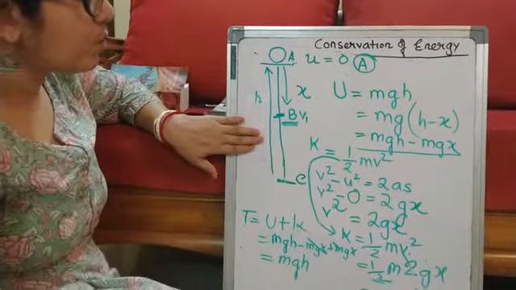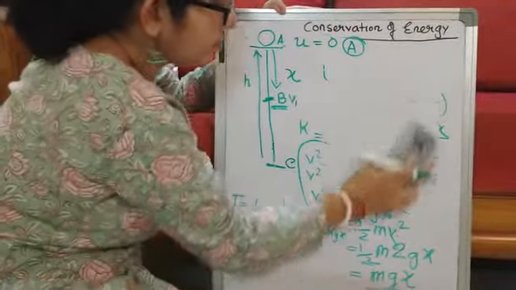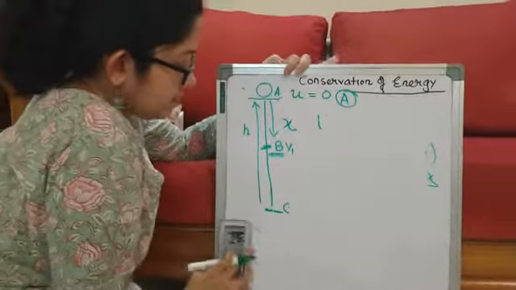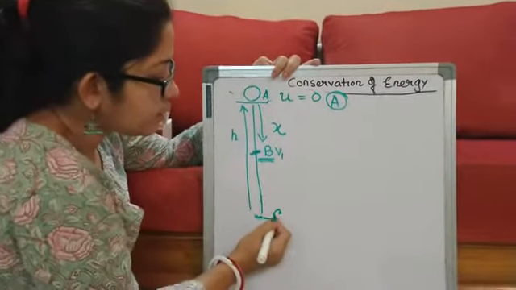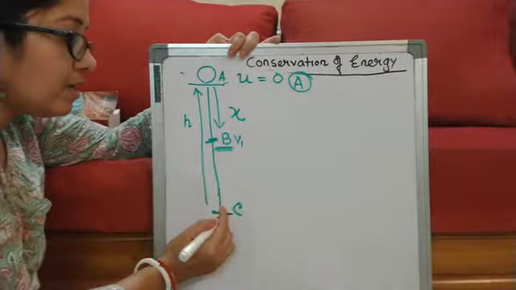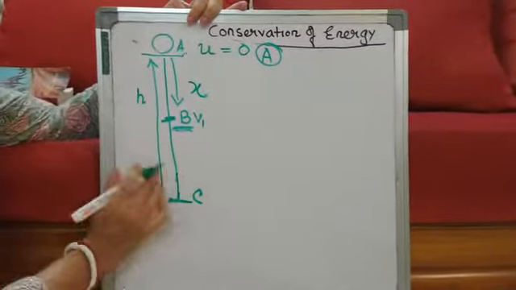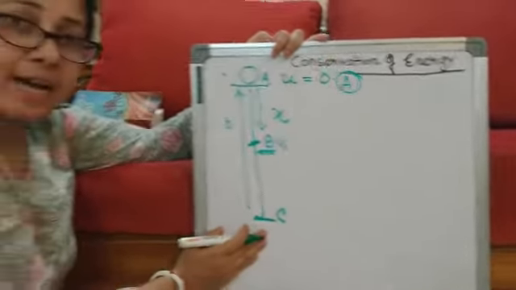Now let us go to the C position. That means the ball has come down to the ground. So here, is it at any height?